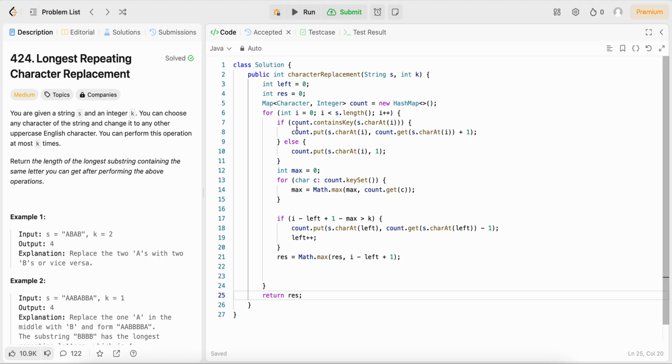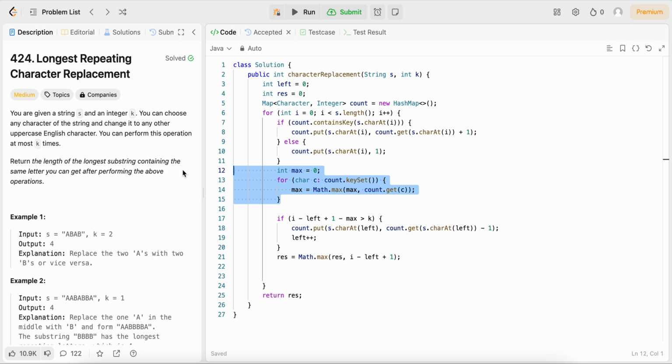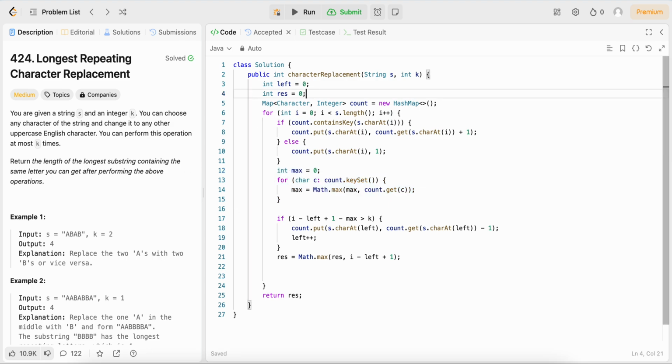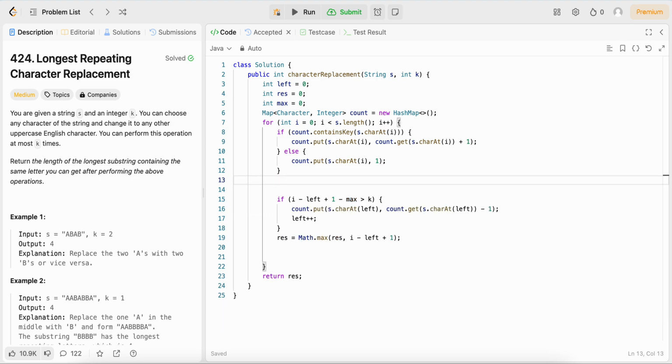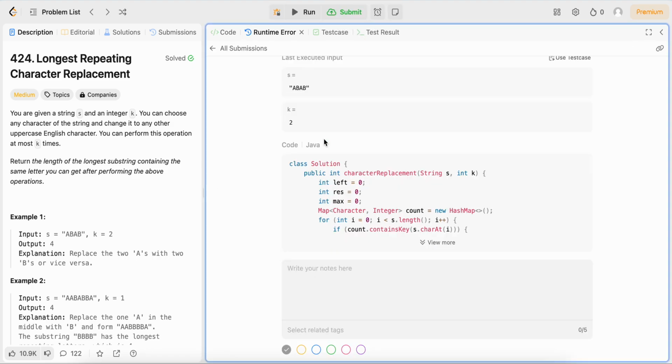But there's actually a slight optimization you can make. So you see here that we are manually computing max every time. We could actually just update max to be the max of itself and the count at the right pointer i, like this. And this should be marginally faster, but the difference is pretty minimal.